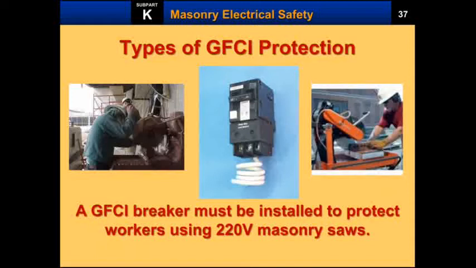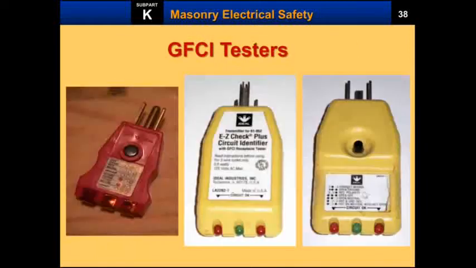A GFCI breaker must be installed to protect the workers using 220 volt masonry saws. In the figure you can see all the electric appliances are fitted with the GFCI, and these are going to avoid the electric shocks to the operator.